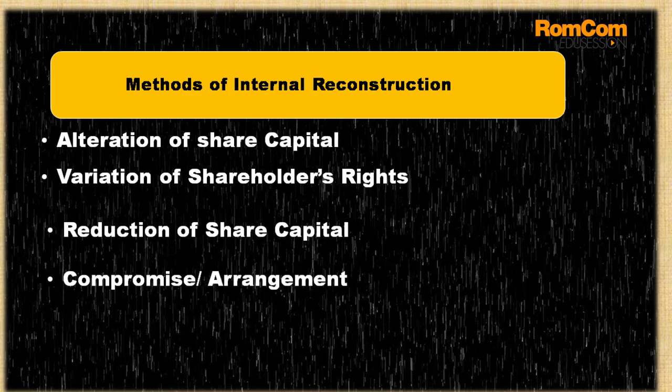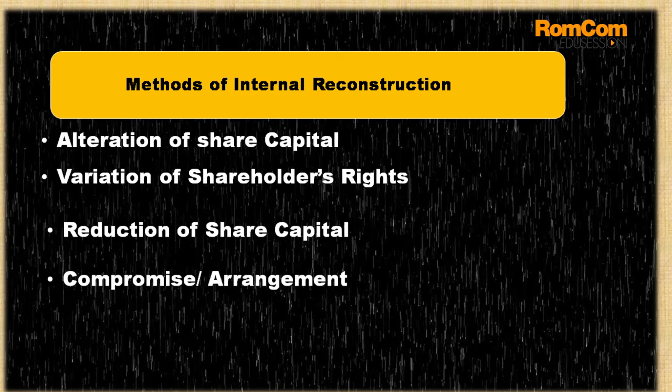Second is variation of shareholders' rights. So what do you mean by variation of shareholders' rights? In this, if you have 11% preference shares showing on the liability side of the balance sheet, we'll be providing them a systematic dividend of 11%. But variation in shareholders' rights will change the rights of the shareholders, and here we are going to change the percentage of dividend which we are going to provide them. That is number 2, called variation of shareholders' rights.